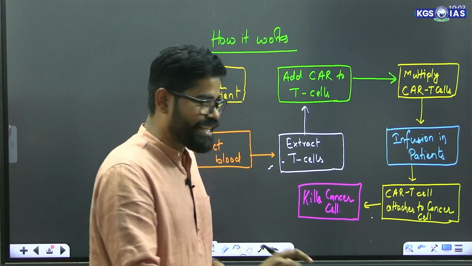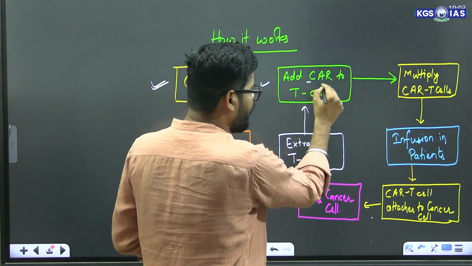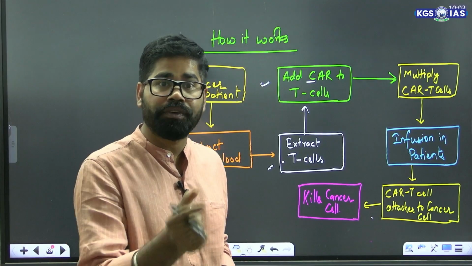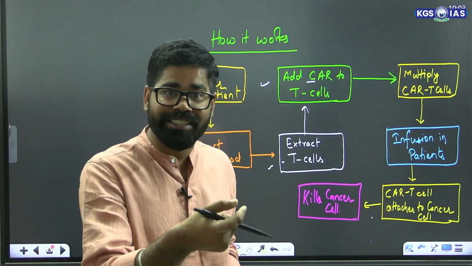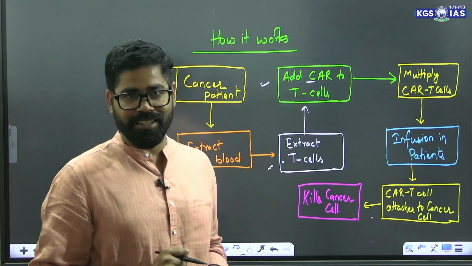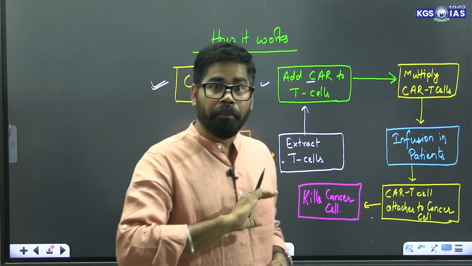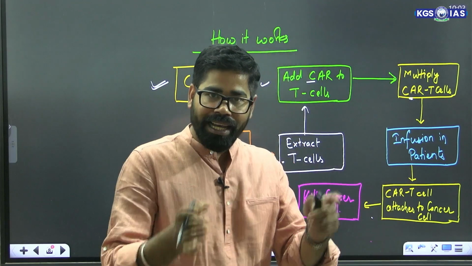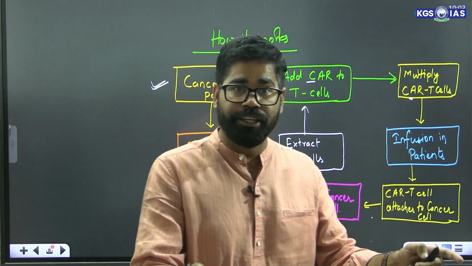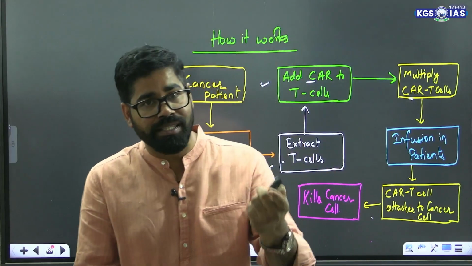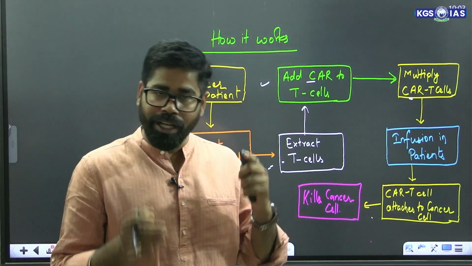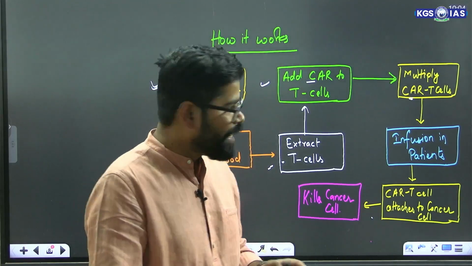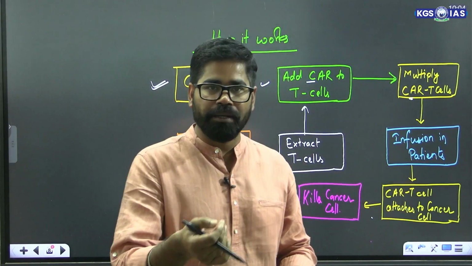Now those T cells are added with CAR in the lab, that is, chimeric antigen receptor is added to the T cells. Then we make multiple copies of these CAR T cells in the lab itself. Once we have got millions of copies of CAR T cells, they are infused back into the patient.